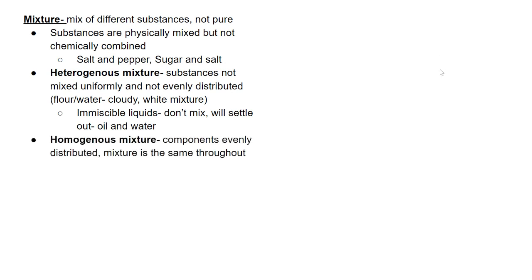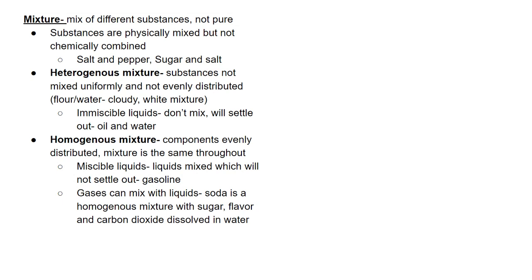A homogeneous mixture, homo meaning the same. The components are evenly distributed and the mixture is the same throughout. So it's going to have the same consistency throughout the entire mixture. So the opposite of immiscible liquids would be miscible liquids. Gasoline's an interesting one. There's stuff in there, but when you pour it, it just looks the same throughout. It looks uniform throughout. That's because it's a homogeneous mixture with miscible liquids. The components of that mixture will not settle out and will not create differences throughout it.